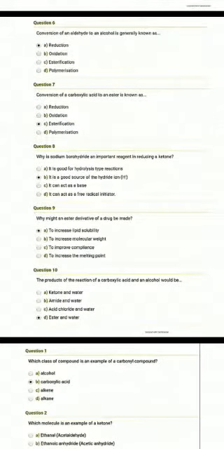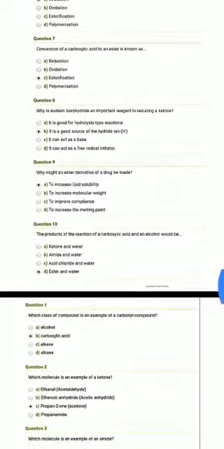Next we have the MCQs. Conversion of an aldehyde to an alcohol is generally known as reduction. Next is conversion of a carboxylic acid to an ester is known as esterification. Why is the sodium borohydride is important reagent in reducing a ketone? So the correct answer for this option is it is a good source of hydride ion. Next is why might an ester derivative of a drug be made? It is made to increase the lipid solubility.